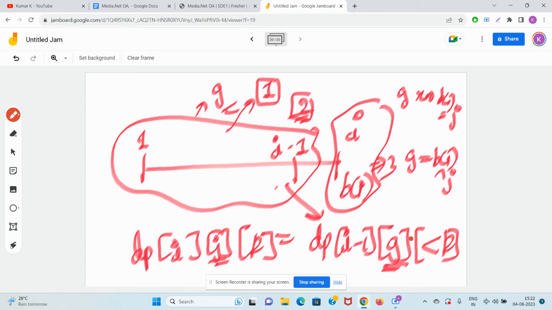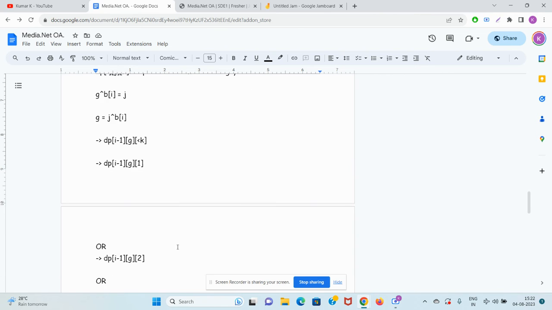Why was I keeping track of the last element? Because whatever the last element is, it should be less than the K for which we are trying to find the answer. That's all it will be, guys.